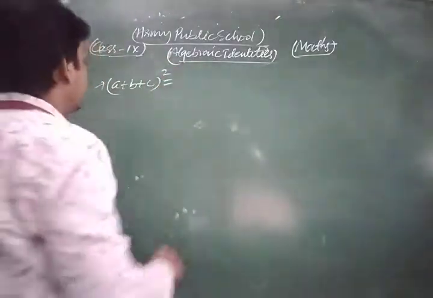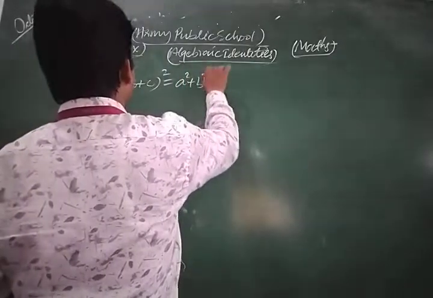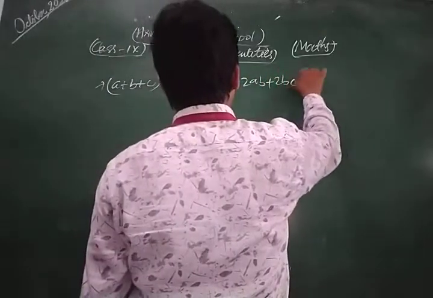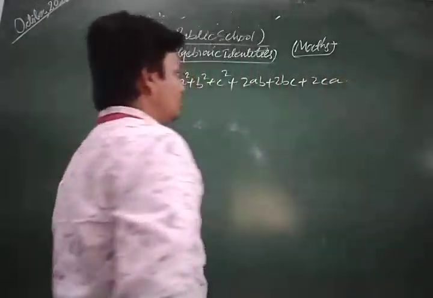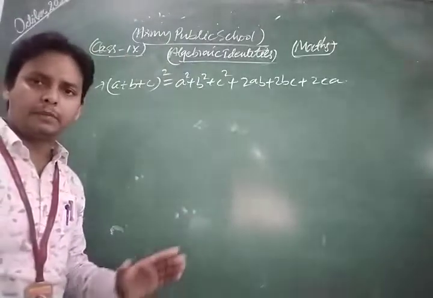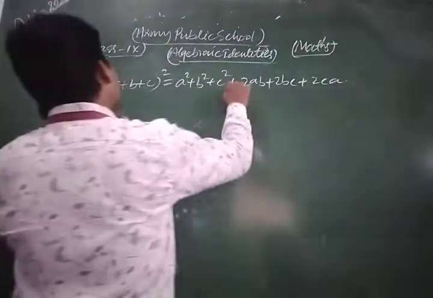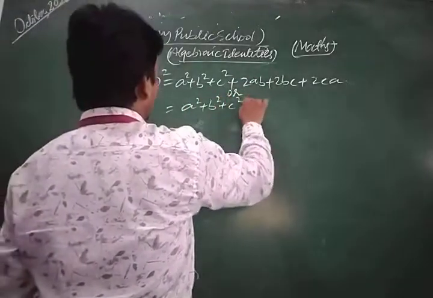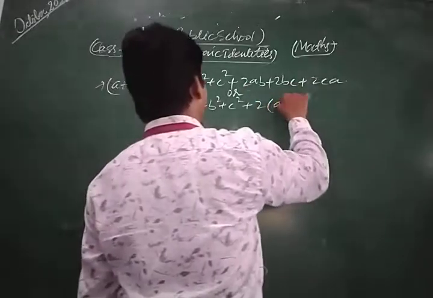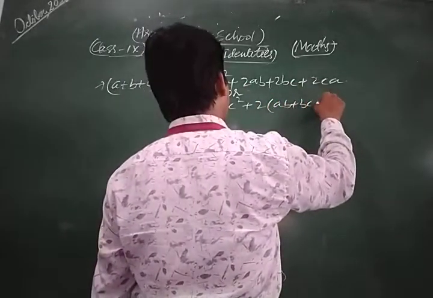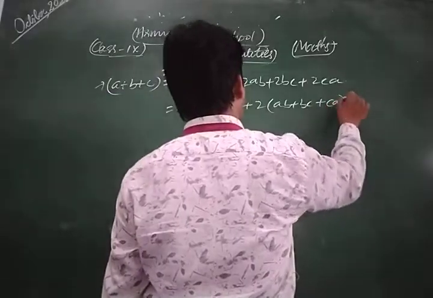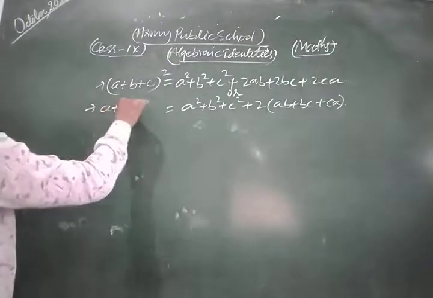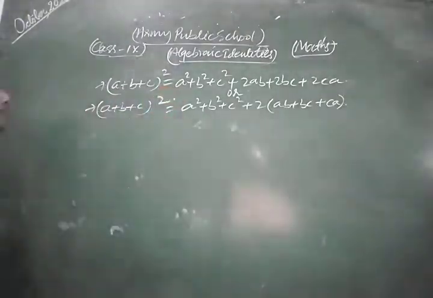This is equal to a square plus b square plus c square plus 2ab plus 2bc plus 2ca. Or we can write it as a square plus b square plus c square, and from the other terms we take 2 as common, so we have 2(ab plus bc plus ca). Okay, so this is a very important identity, (a plus b plus c) whole square.